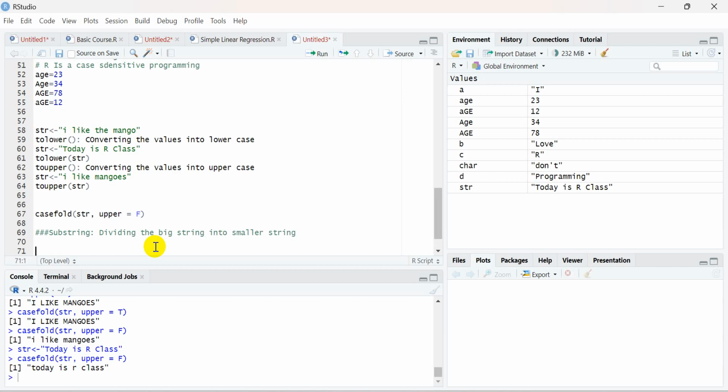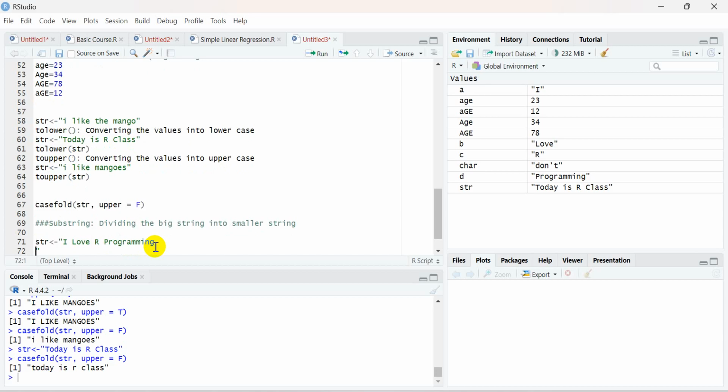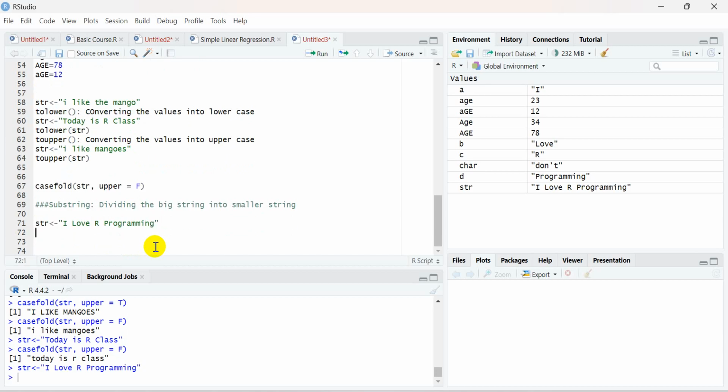Let me write it first: "I love R programming." We have this string, and I wanted to break it into multiple components.